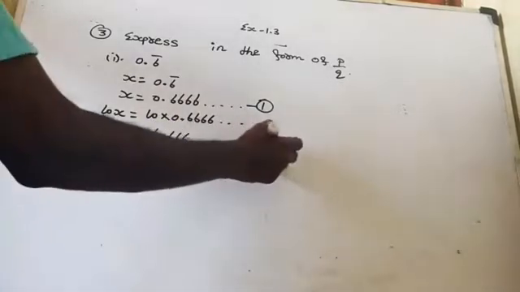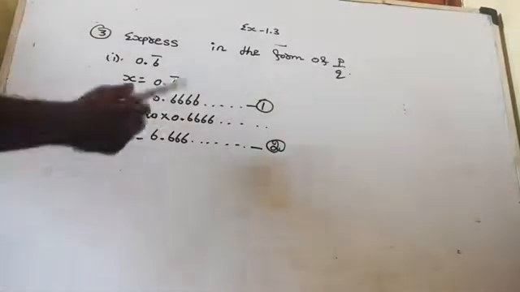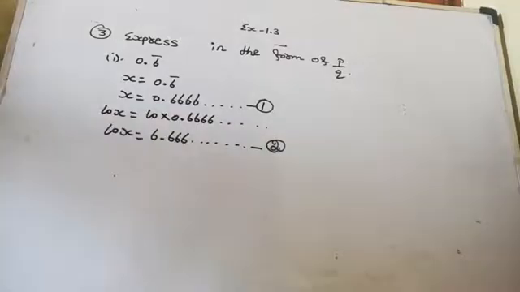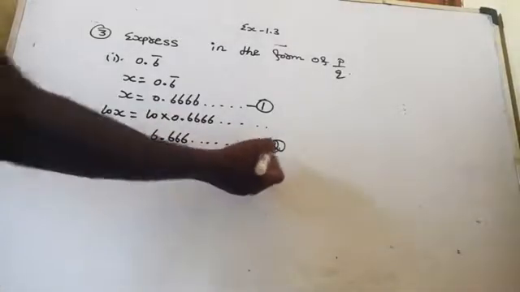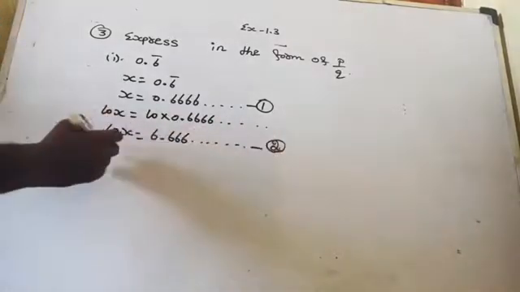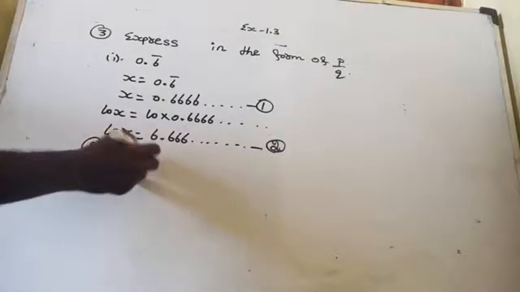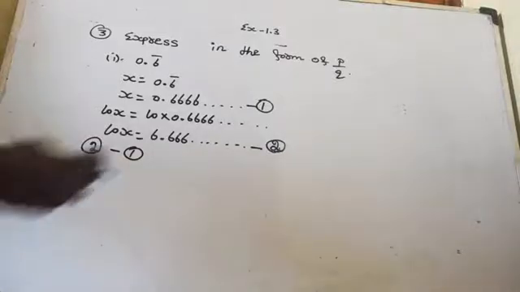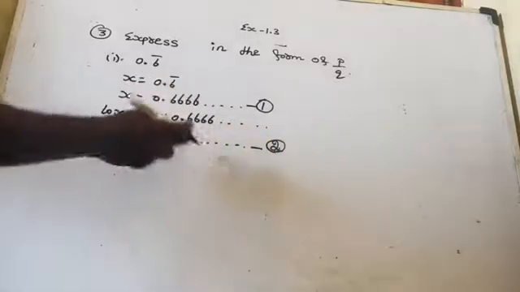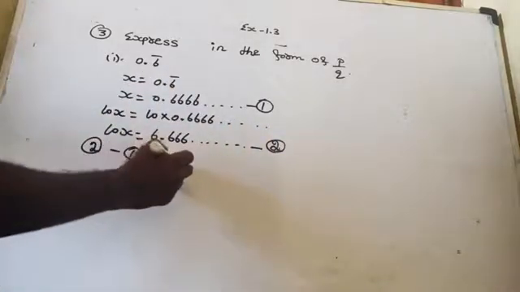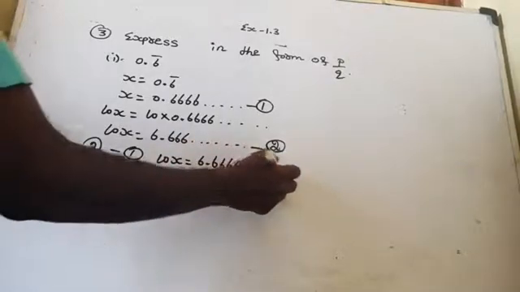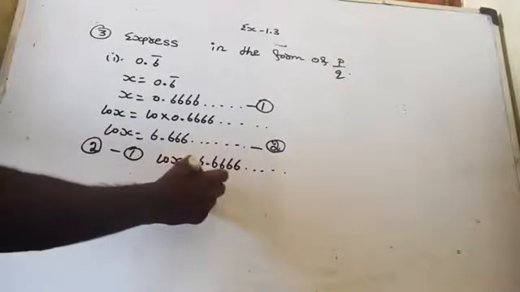Now compare equations 1 and 2. So we are getting the same decimal value. Here also 0.666, here also 0.666. Let it be equation number 2. Now subtract 2 minus 1. We are trying to get the same decimal value. Are you getting it? Yes. Now we got the same decimal part from equations 1 and 2. Now subtract. 10x is equal to 6.6666 and it goes on, and the first equation is x is equal to 0.6666.